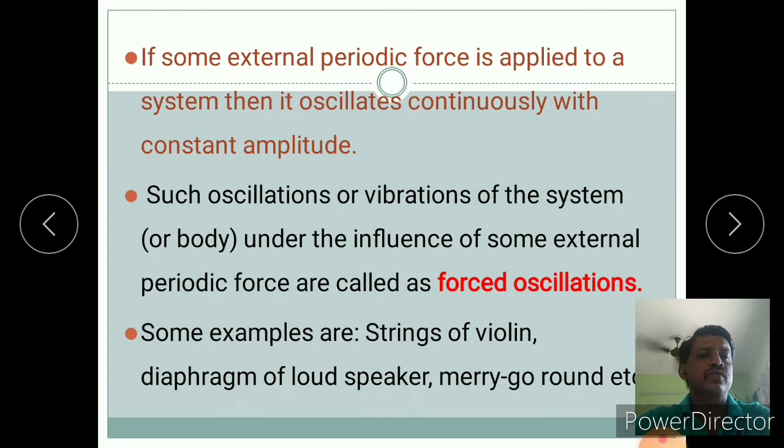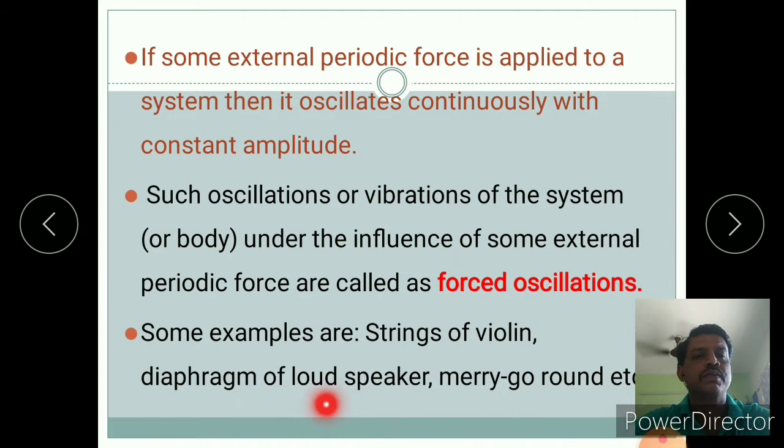So to keep that amplitude from reducing, what do we do? Some external force is applied by the person who is behind the swing, and such type of oscillation is known as forced oscillation. Some examples are the string of a violin, the diaphragm of a loudspeaker, the merry-go-round.